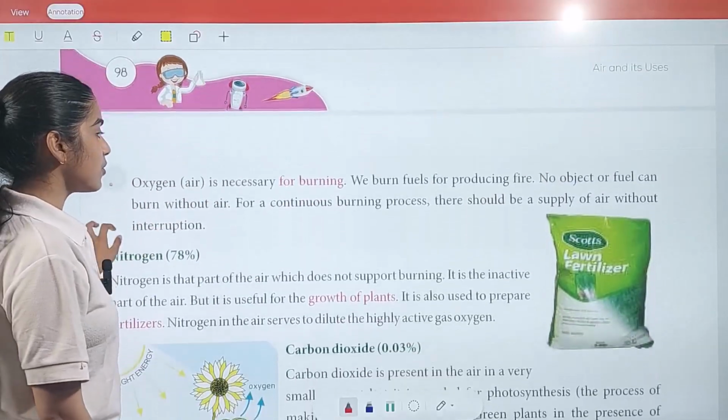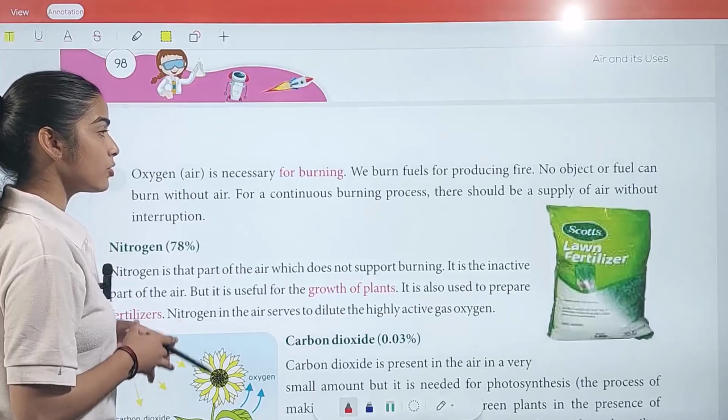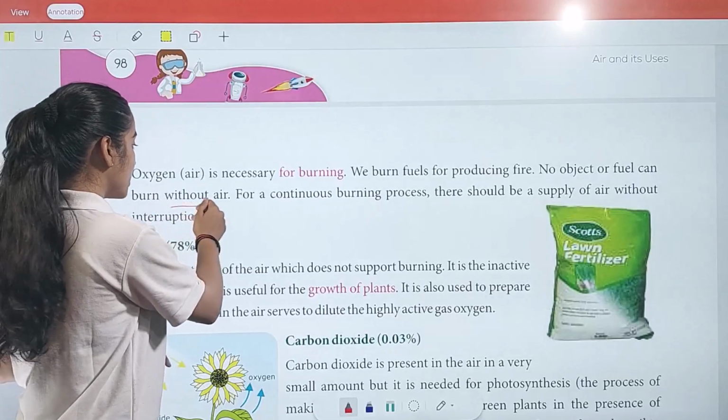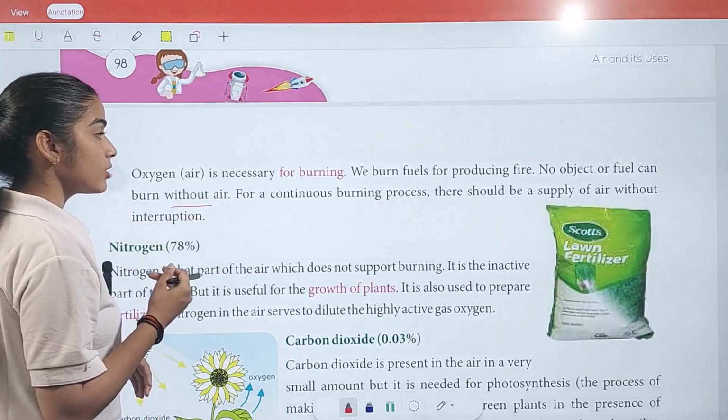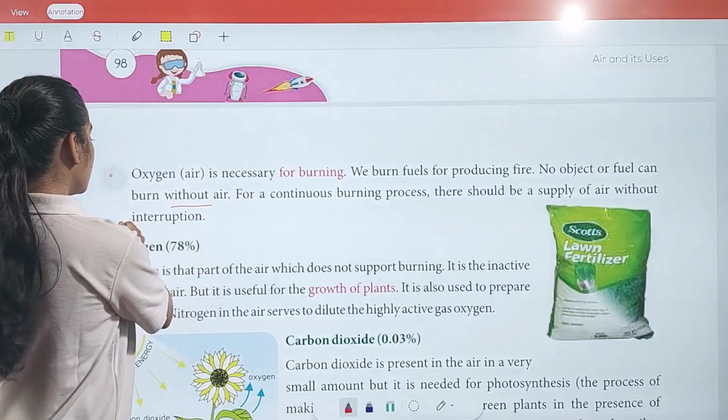Oxygen in air is necessary for burning. We burn fuels for producing fire. No object or fuel can burn without air. For a continuous burning process, there should be a supply of air without interruption.